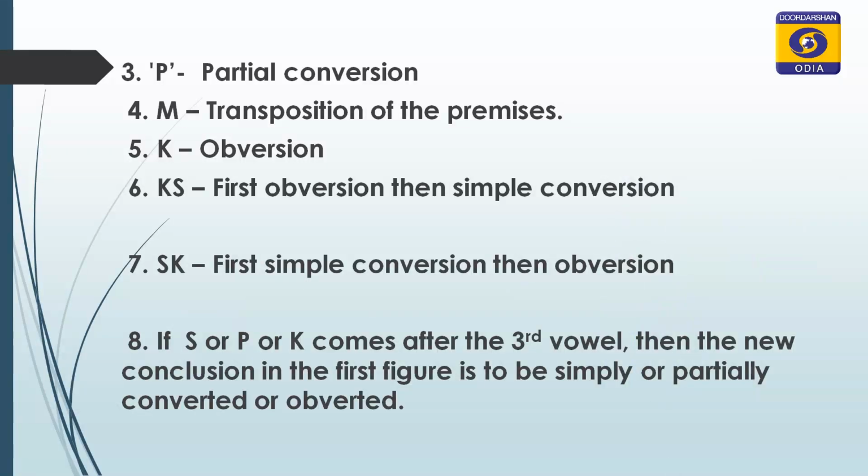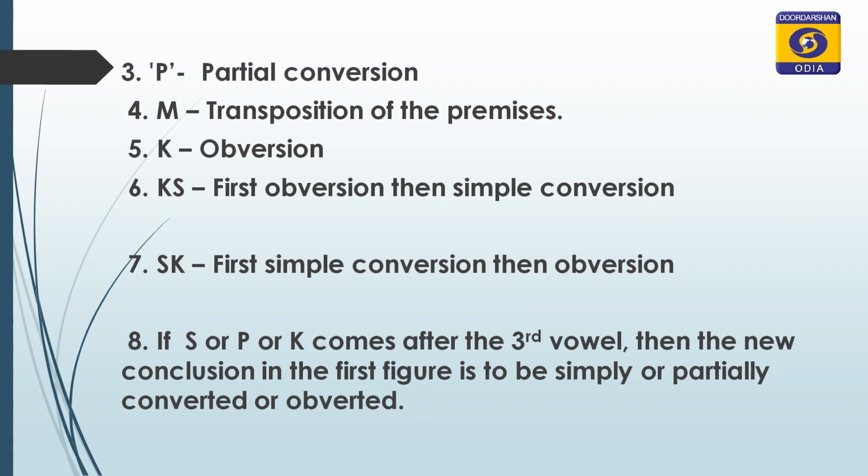The major premise of the imperfect mood becomes the minor premise of the perfect mood, and the minor premise of the imperfect mood becomes the major premise of the perfect mood of the first figure. So M is important.